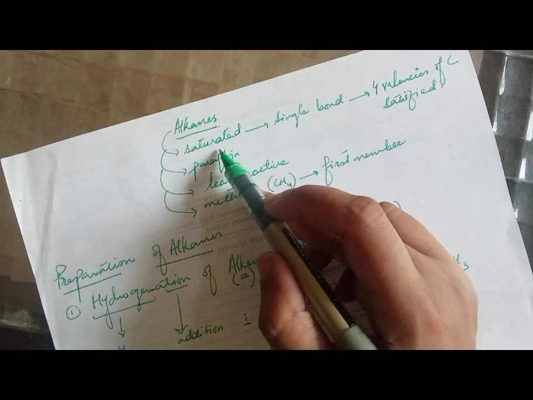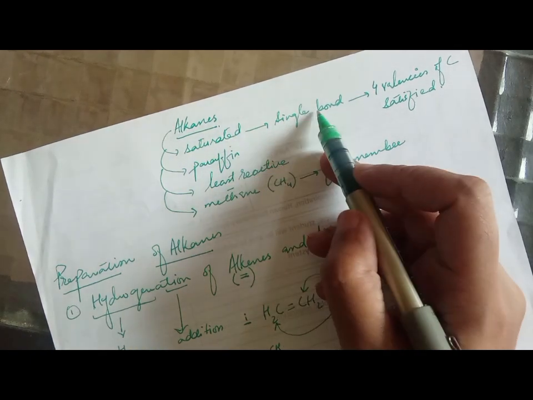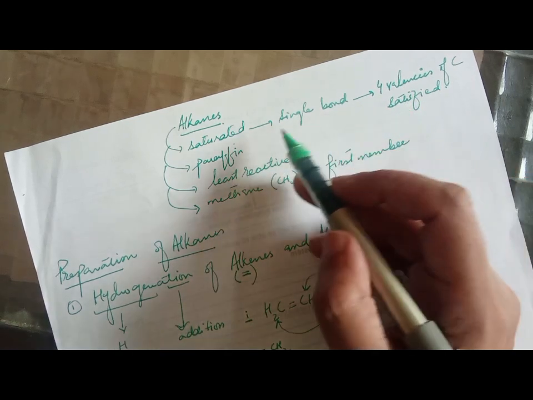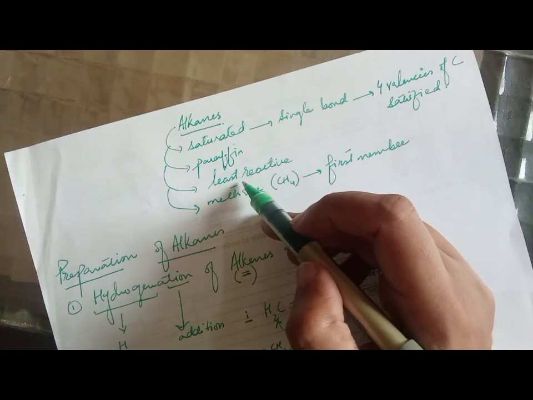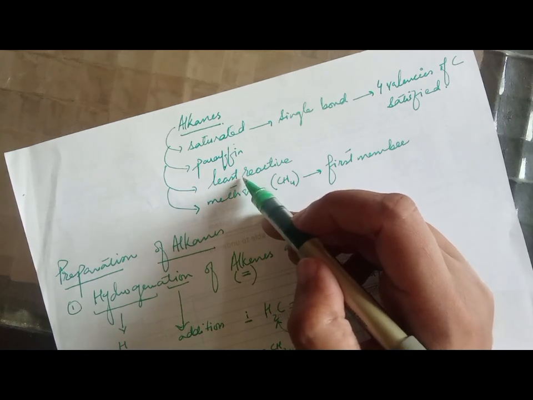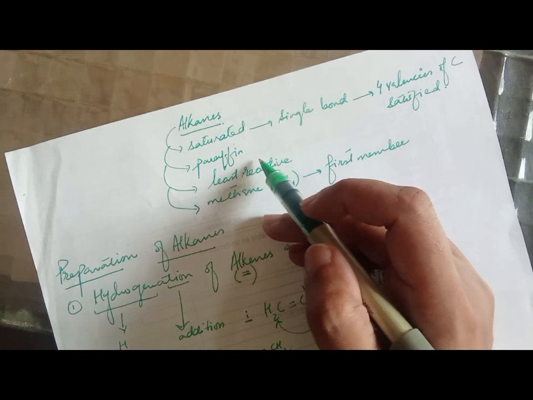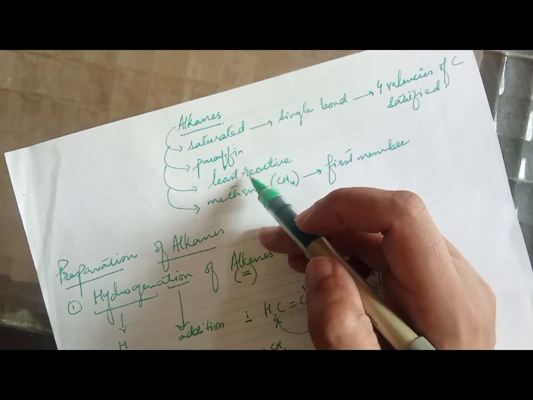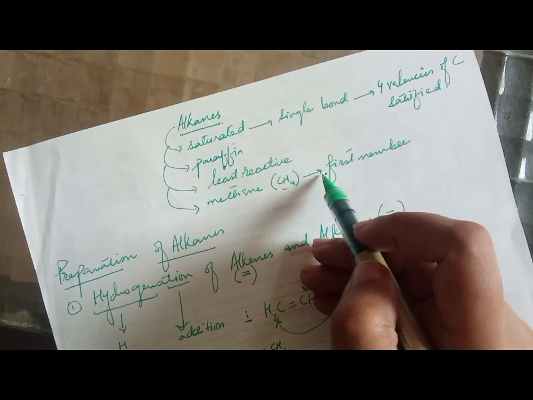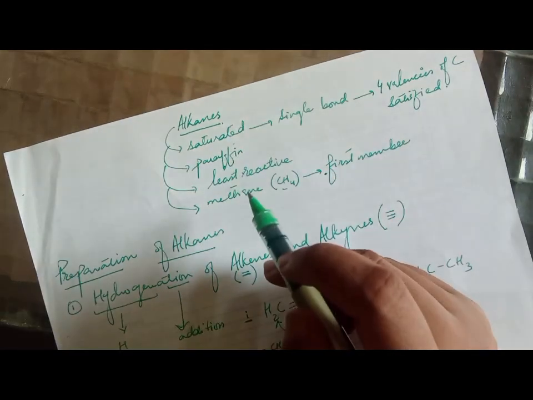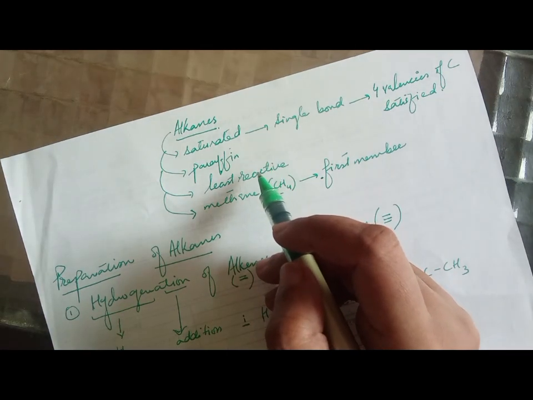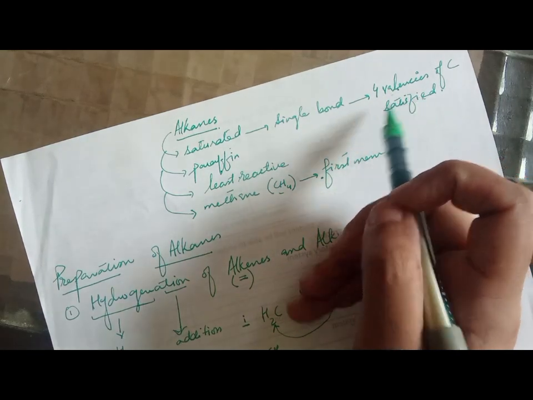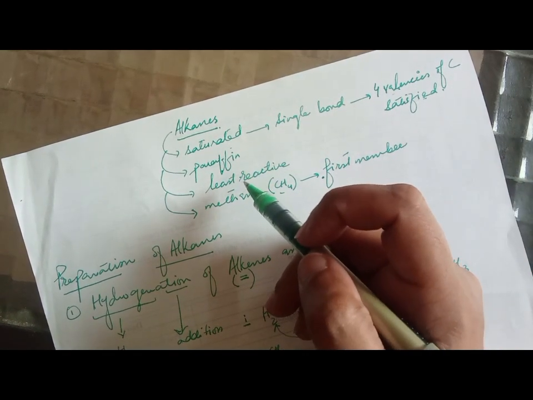Alkanes are saturated, meaning they have single bonds, and the 4 valency of carbon is satisfied. They are also known as paraffins. Paraffin means they are least reactive, as all valencies are satisfied. They don't need to react with other elements, so that is why they are known as paraffins. Methane is the first member of this series. Most of the time a question comes in the examination: why are they paraffins? Because all 4 valencies of carbon are satisfied, that is why they are least reactive.